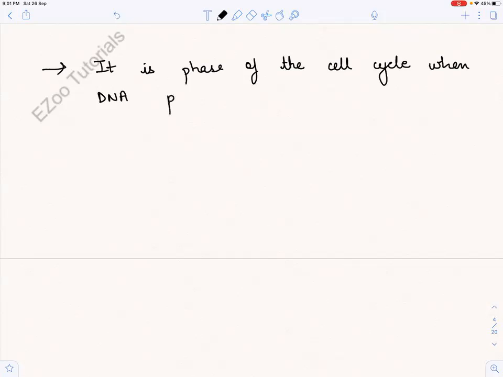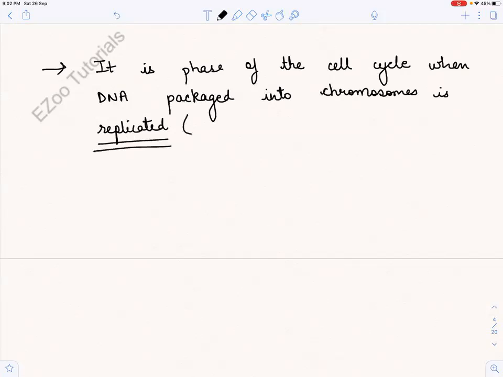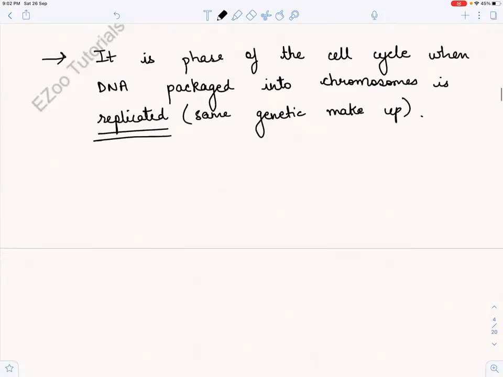It is the phase of the cell cycle when DNA packaged into chromosomes is replicated, right? And why is it very essential? Because it is replicated, it means it has the same genetic makeup, which is a very important part of mitosis, right? So basically DNA replication is taking place.